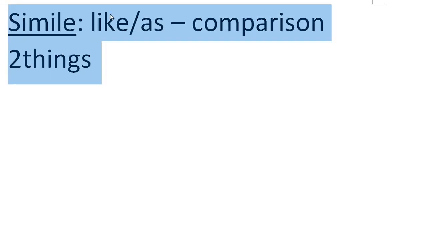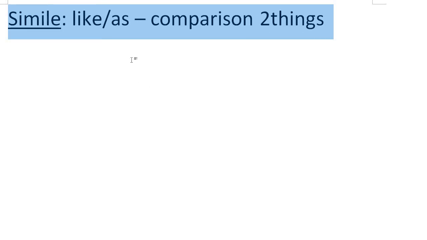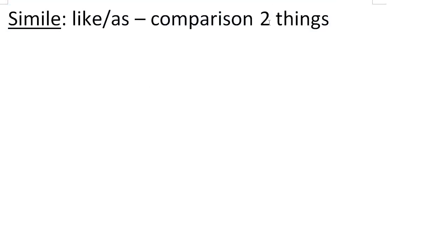So that is our simile. Okay, and you will either use as or like. Then let's move on. And he is as strong as an ox. He runs like the wind. Those would be your similes. Okay, let's get to a metaphor.